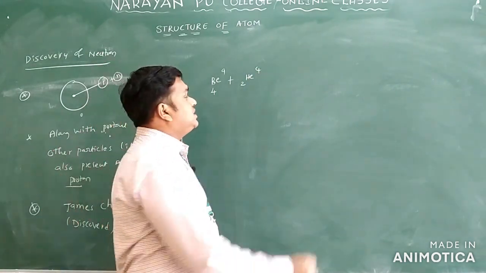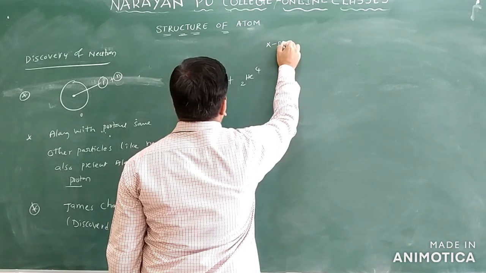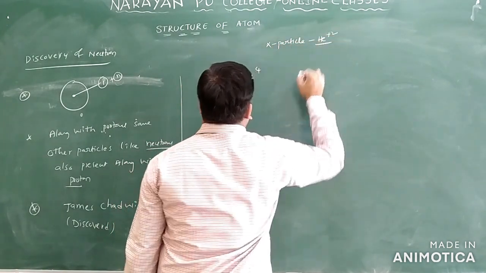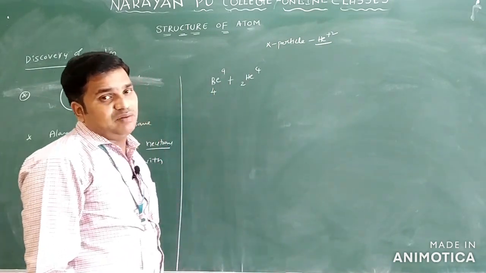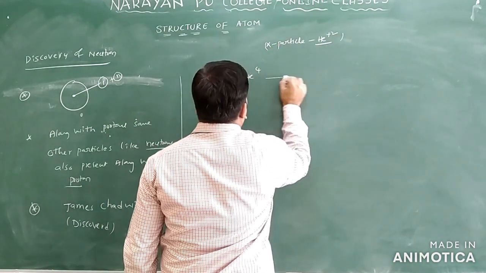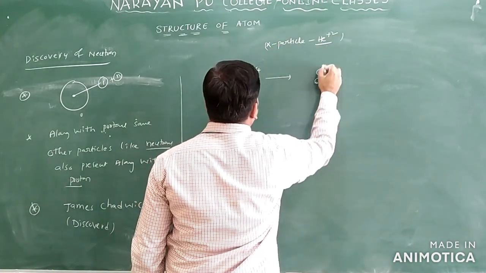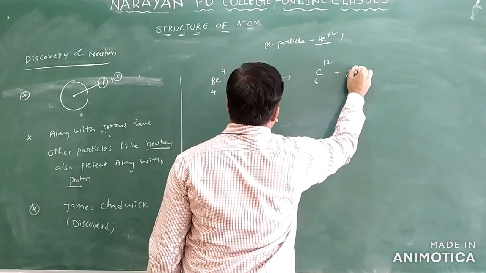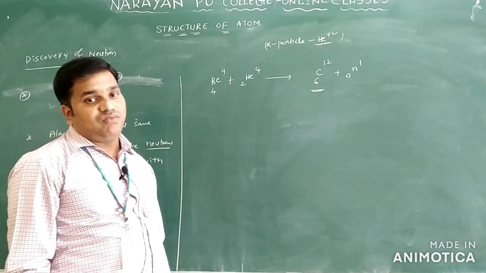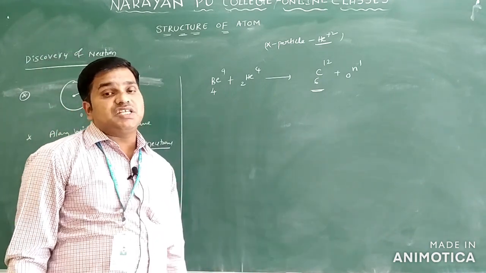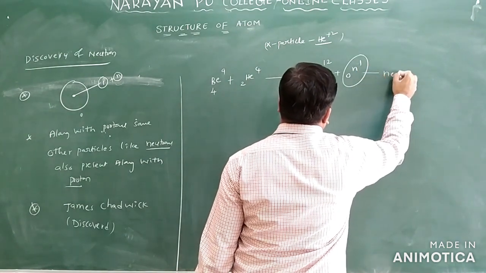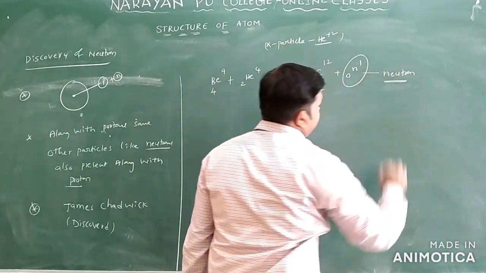He2+ is called an alpha particle, that is, a doubly charged helium atom. We write it as 2He4. So then what you get here is carbon 6, 12 and 0n1. Whenever beryllium is bombarded with the alpha particle, what is formed? Carbon is formed, and along with the carbon, one neutron is produced. So this n represents neutron only.